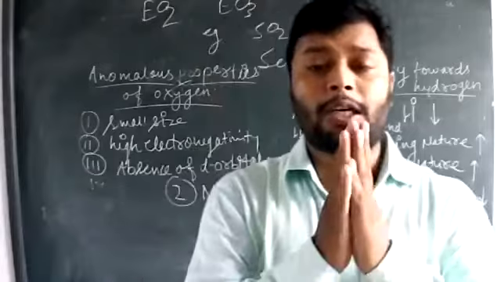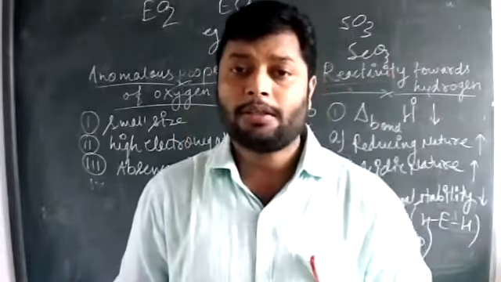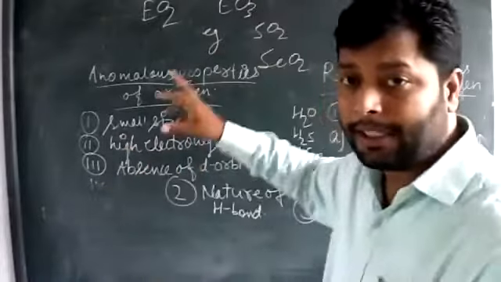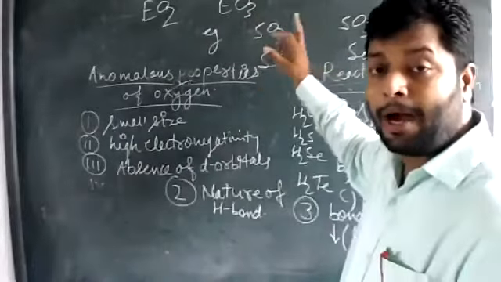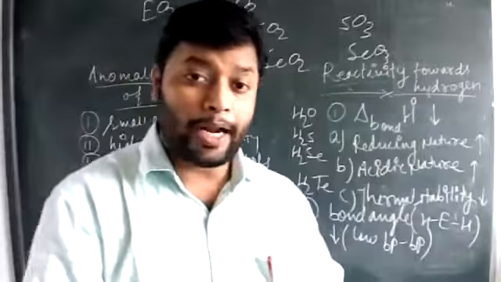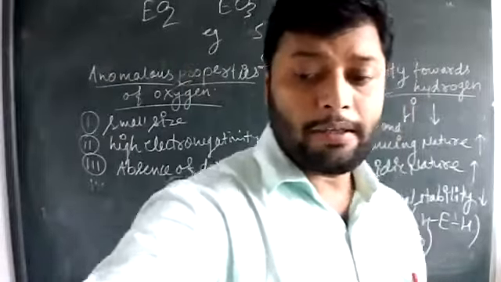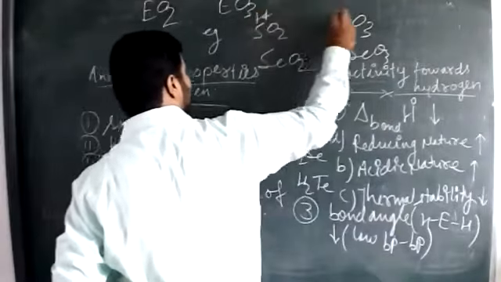So moving down the group, the acidic property always depends upon the covalent nature. Now look at this condition: SO2 and SO3, which one is more acidic? If we compare the dioxide with the trioxide, which one is more acidic? This depends upon the oxidation number as well.